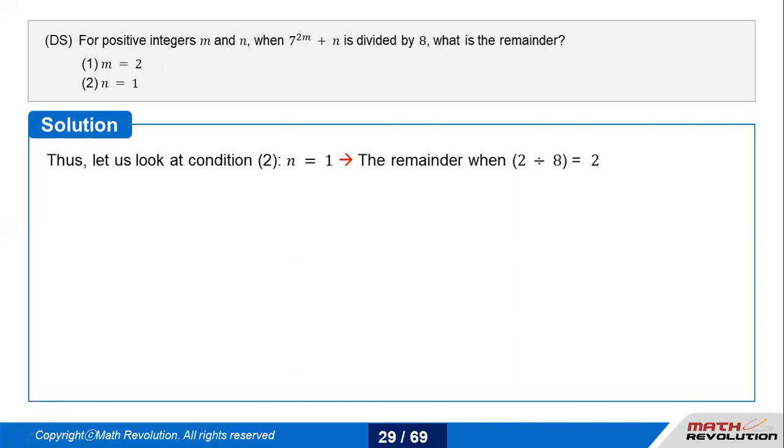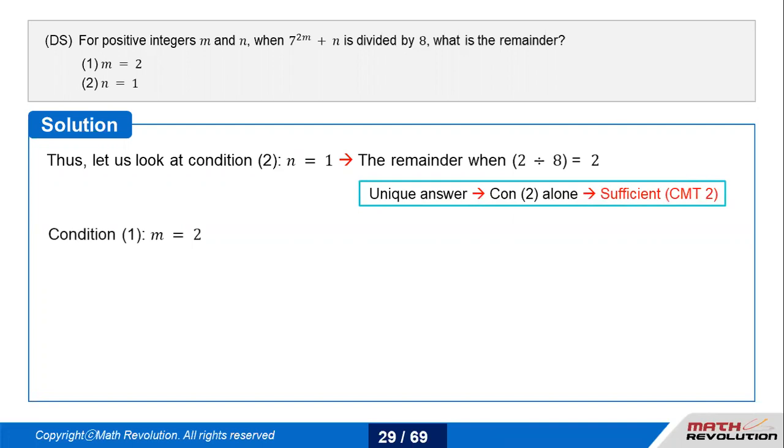So we already modified it to 1 to the power m plus n. 1 to the power m is 1. n is also 1. So 1 plus 1 is 2. So overall, I'm just dividing 2 by 8, so my remainder would be 2.